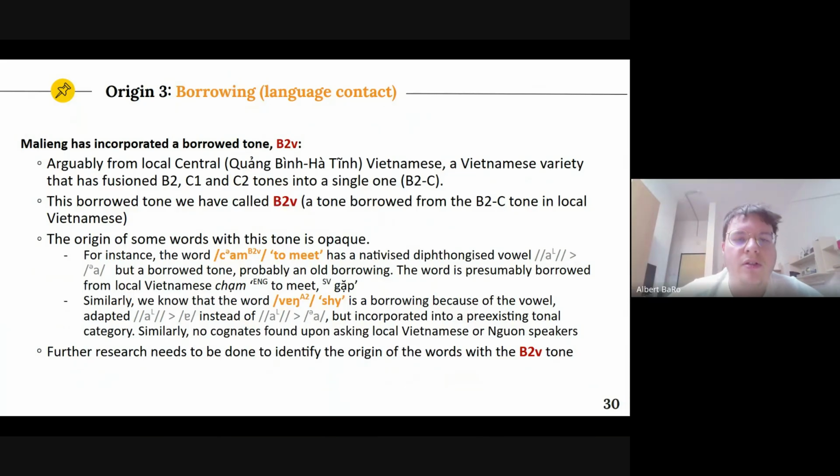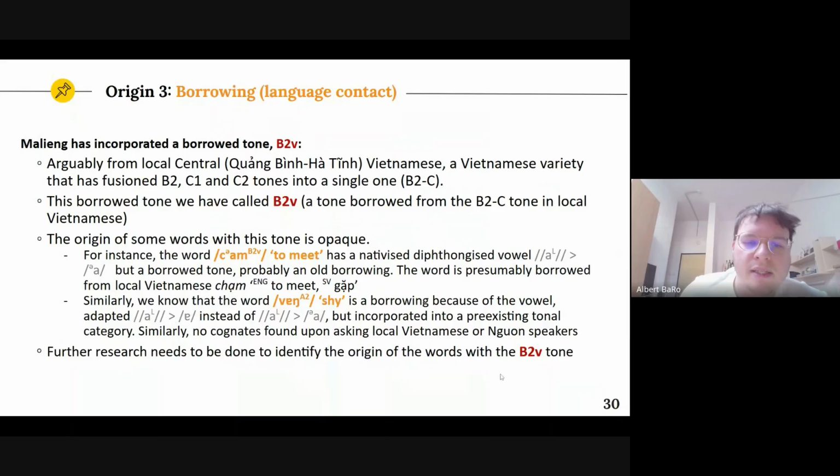But the thing is that we are not entirely sure of the origin of the borrowings, because for some words we don't know the cognates. We don't know where they come from. So, for example, take the word "tum." The word "tum" means to meet, and it comes from local Vietnamese "cham." In standard Vietnamese "gap," so to meet. And the thing is that the vowel is nativized, so we can see that there is a diphthongization "tum," right? So it means that this is probably an old borrowing, but it has a borrowed tone. So it is clearly borrowing, but not from the vowel, but because of the tonal category.